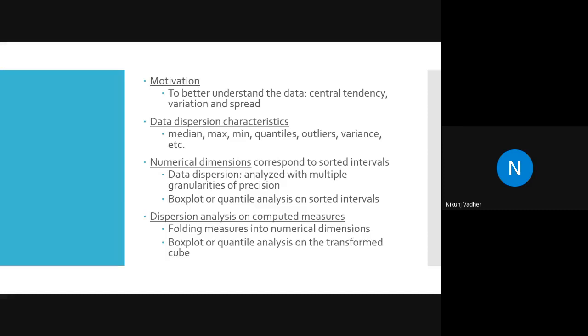Then the numerical dimension corresponds to sorted intervals, and data dispersion we will analyze with multiple granularities of precision. If we have a value between, let's say, 0 and 0.1, then obviously we have to go with the higher precision. We cannot normalize it to either 0 or 0.1. So we will see the numerical dimension, box plot and quantile analysis on sorted intervals, and dispersion analysis on computed measures in the upcoming slides.